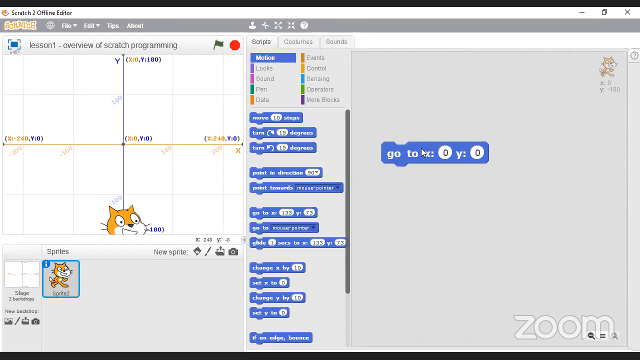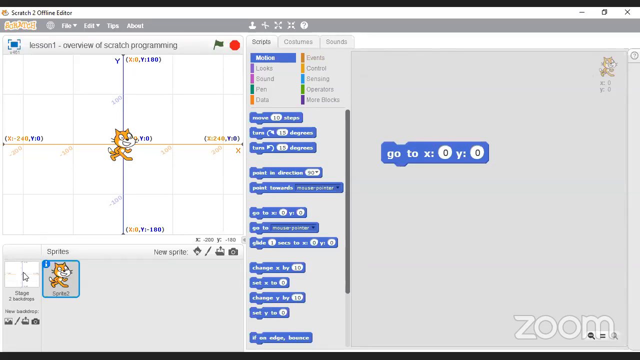So I'm just going to put it back to the middle. Just click on it, and then automatically it will take my sprite back to the middle. So I can even make my sprite a bit bigger, or I can use the cursor to make my sprite a lot smaller.